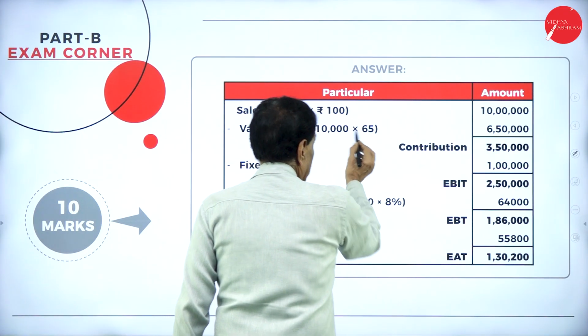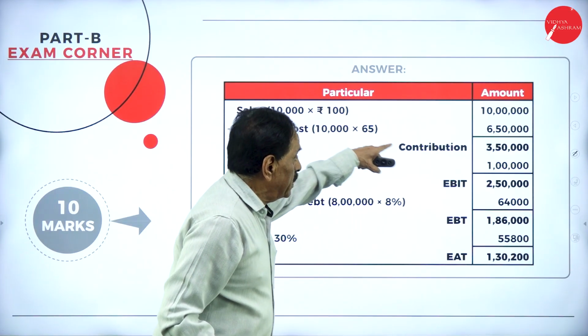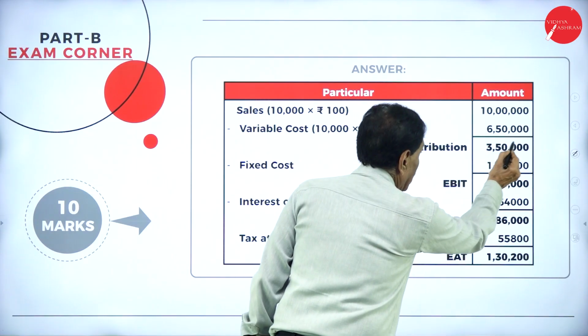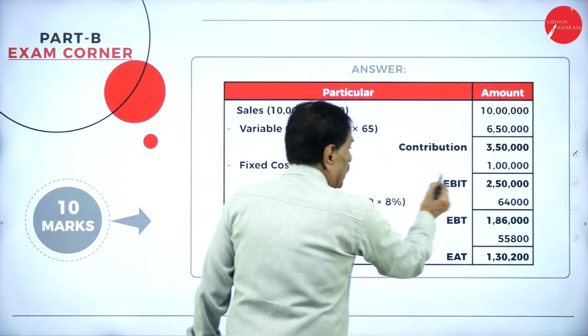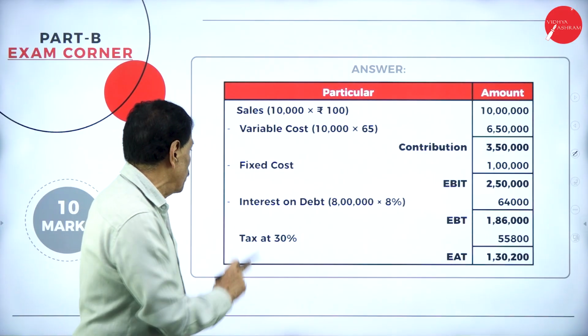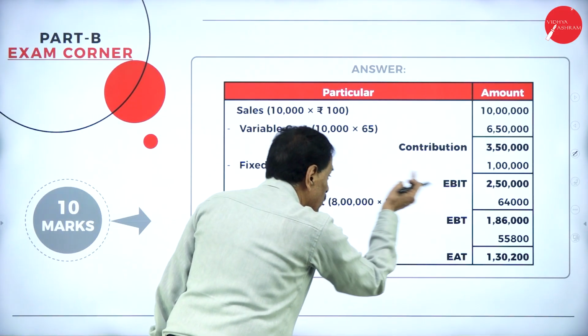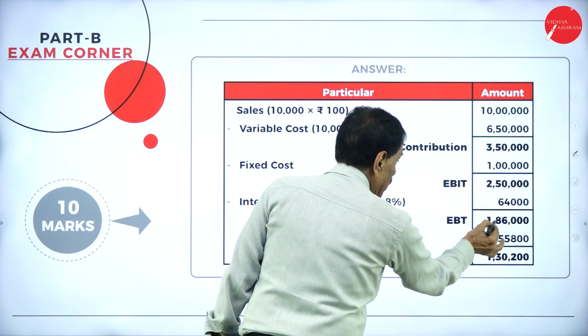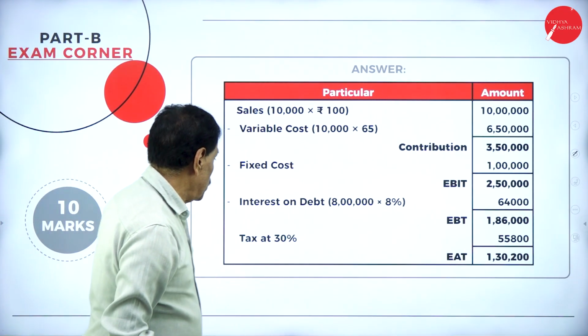Your variable cost is 65. 10,000 into 65 is 6 lakh 50,000. Your contribution is 3 lakh 50,000, minus fixed cost of 1 lakh. Your EBIT is 2 lakh 50,000. Interest on debentures, 8 lakh at 8%, is 64,000. Your EBT is 1 lakh 86,000.